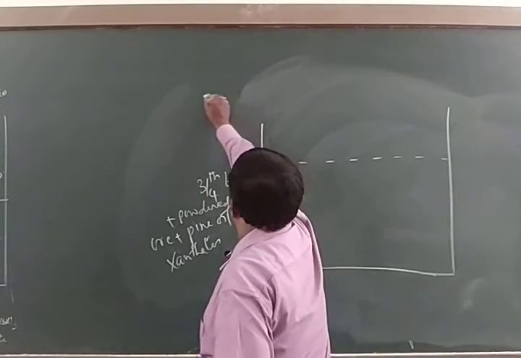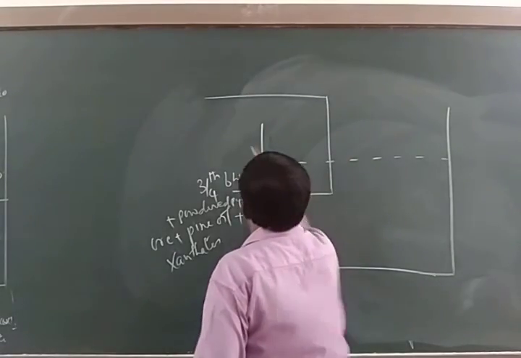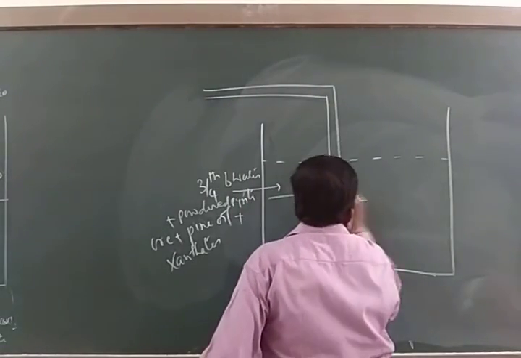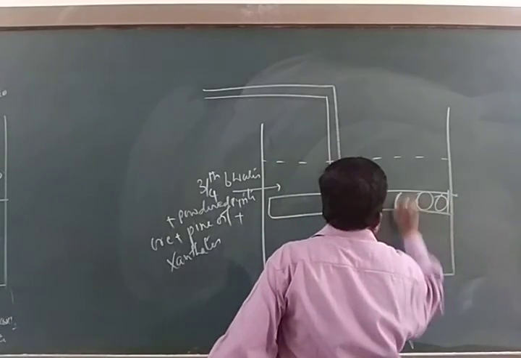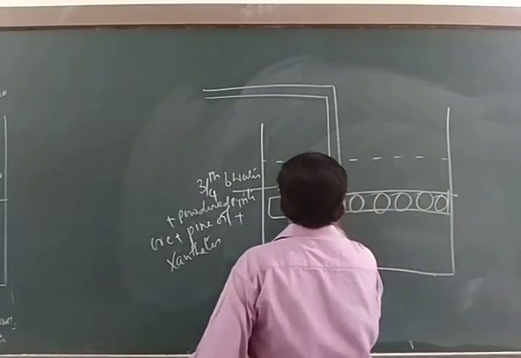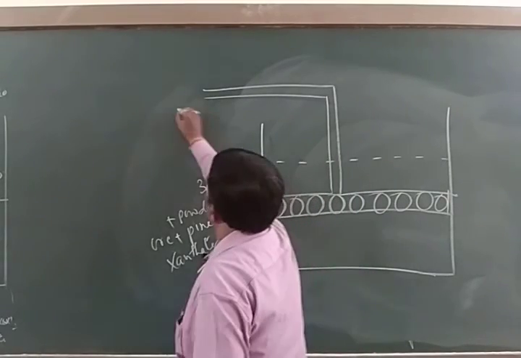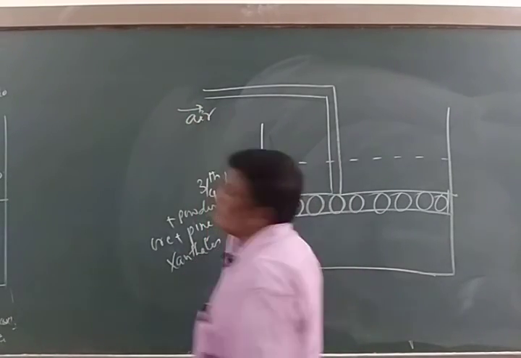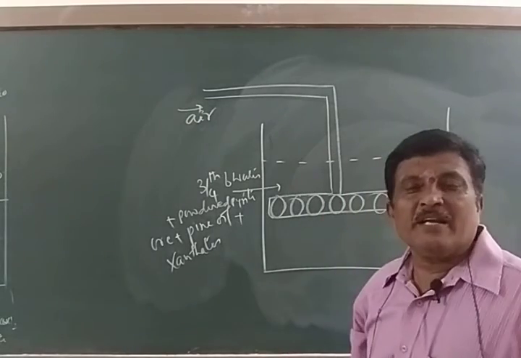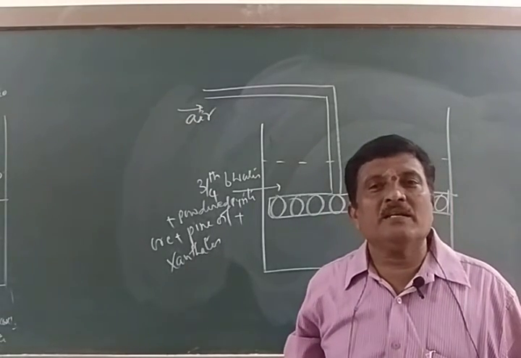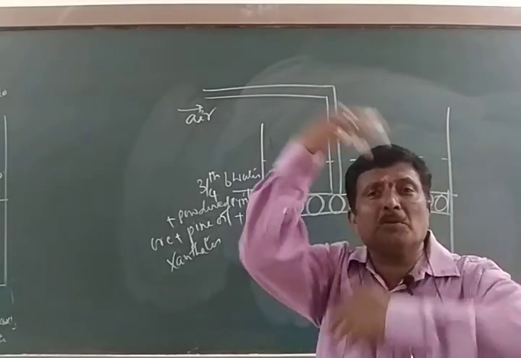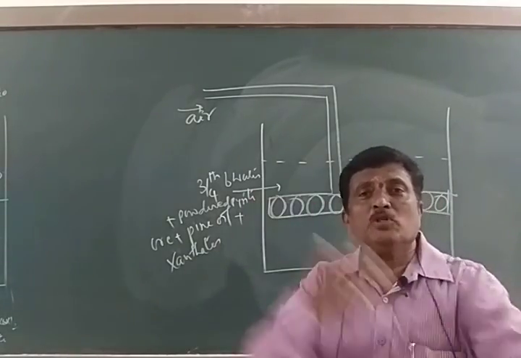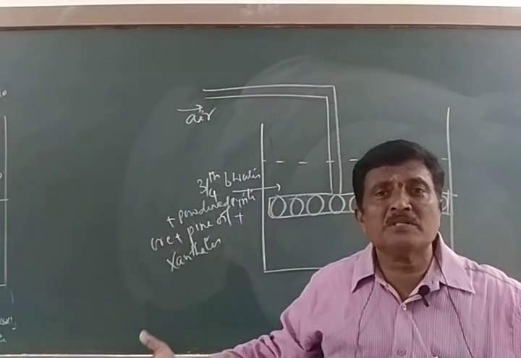Then a current of air is blown inside the tank. As a result, what happened? Mixing takes place thoroughly, isn't it? Because of the current of air, mixing takes place thoroughly.